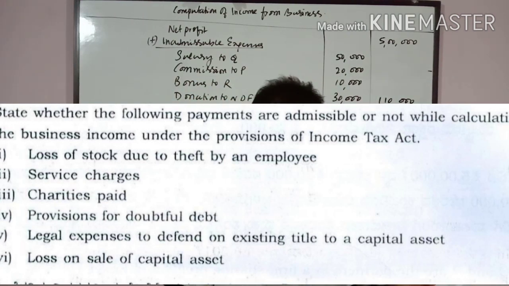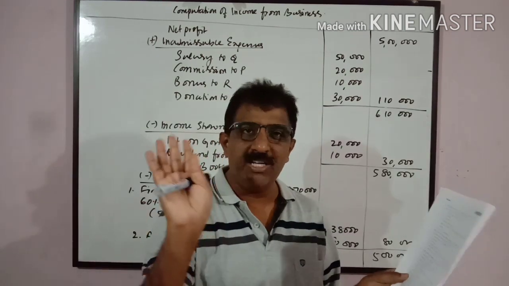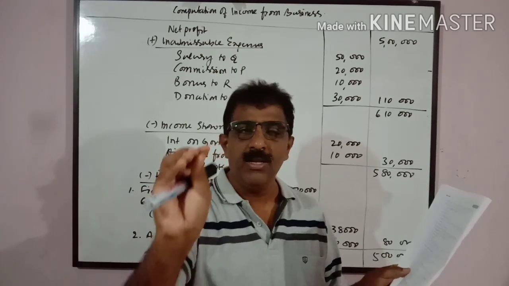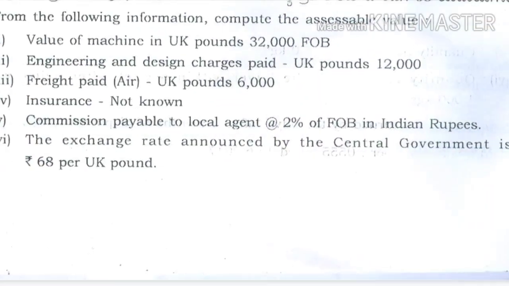So legal expenses for purchase of asset, that goes to the asset, it cannot be treated as revenue expenditure. Loss on sale of capital asset. So this loss has not happened from regular operation of the business, inadmissible. So here loss of stock due to theft, admissible. Service charges, admissible. Charities, provisions, legal expenses, loss on sale of capital assets, inadmissible. Just you have to write these items, put whether it is admissible or not admissible. Just mention whether it is admissible or not admissible. You get 6 marks.